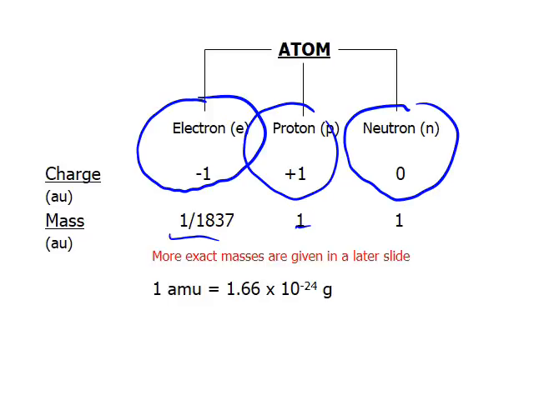Here we wrote down proton and neutron approximately as 1, even though there is a small difference in their masses. So for most cases, we can consider them to be equal in mass. Protons and neutrons have unit mass, and electron mass is much smaller, which is 1/1837 mass of a proton or a neutron. Now these are in atomic mass unit, and just to show you the conversion factor, one atomic mass unit is 1.66 times 10 to the negative 24 gram.